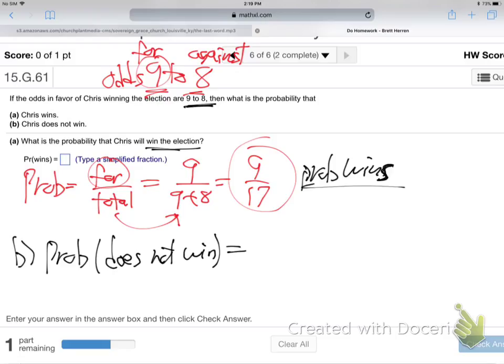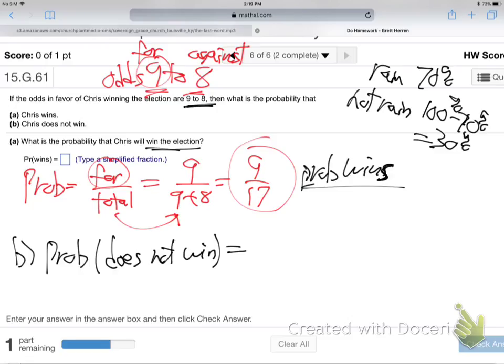In general, if I said the chance of rain is 70%, you would know that the chance that it's not going to rain is 30, and you get that by taking 100 minus 70, right? 100% minus 70, you'd get 30%. So generally, you subtract from 100% when you want to do the not of something. If the chance of whatever is 70%, then the chance of not that is 100 minus that. Or in decimals, instead of 100%, we could call this 0.7, and this would be 1 minus 0.7, 0.3. Same thing, right? 100% is the same as 1 in decimal.